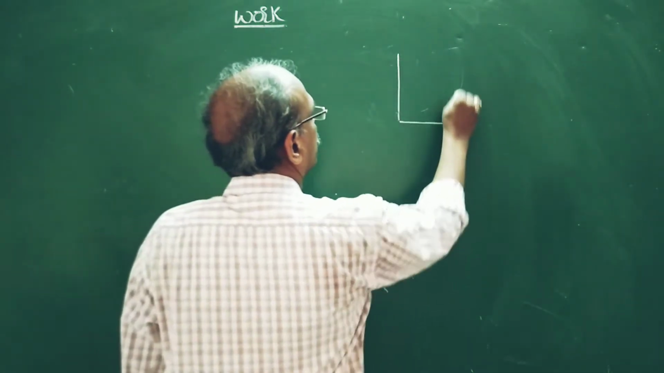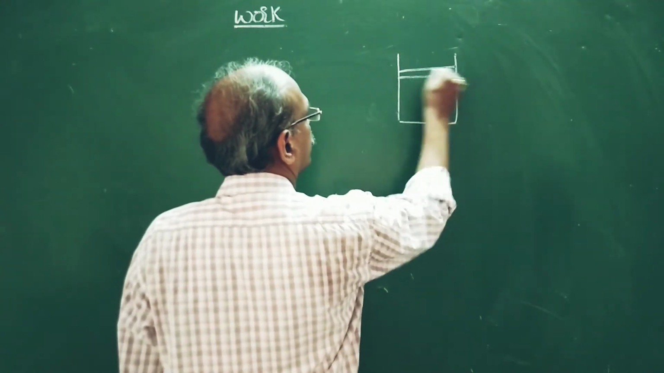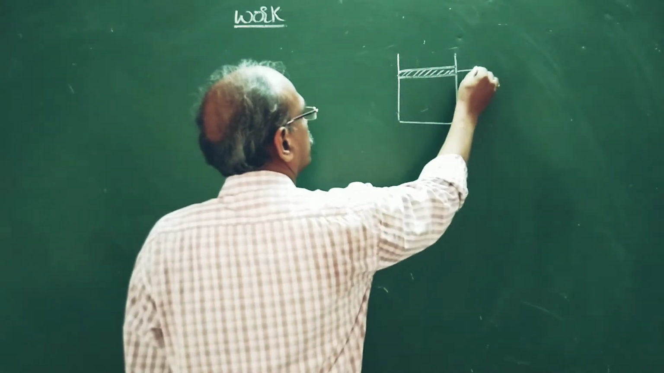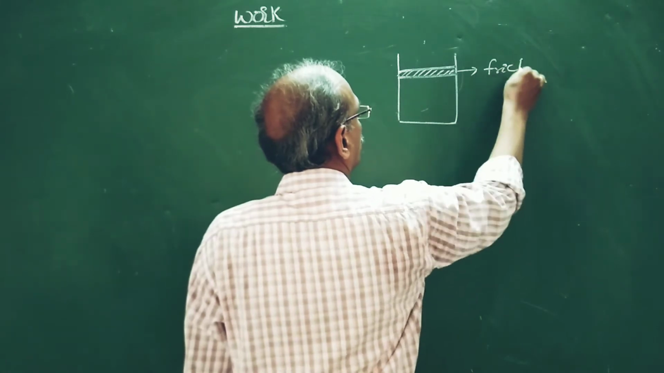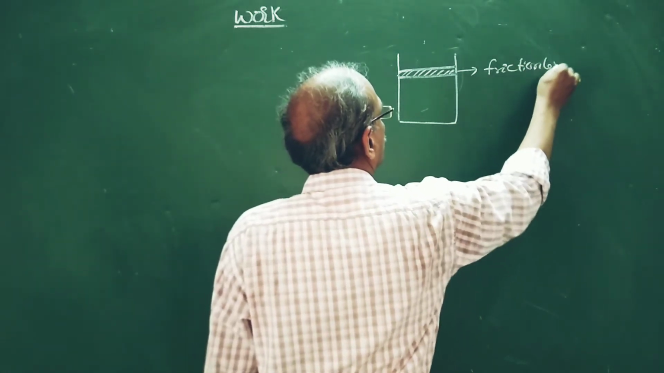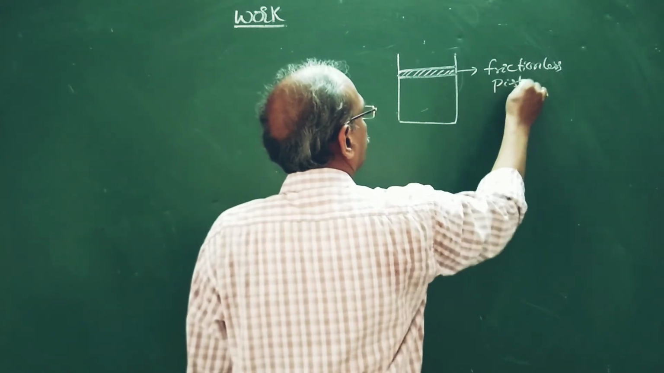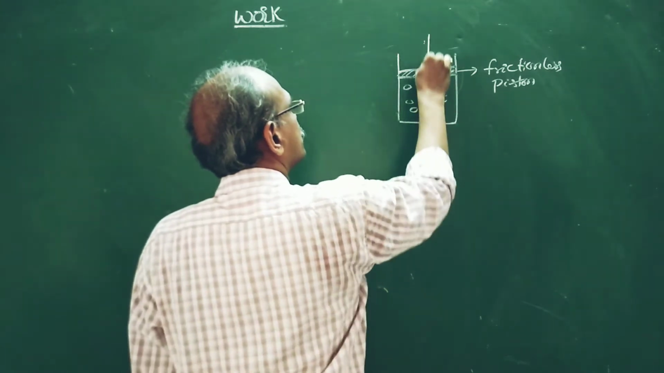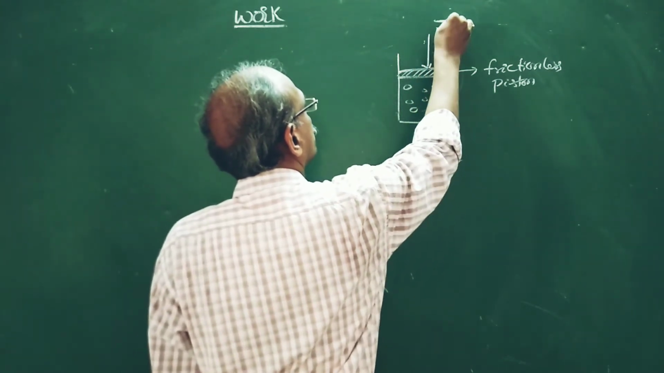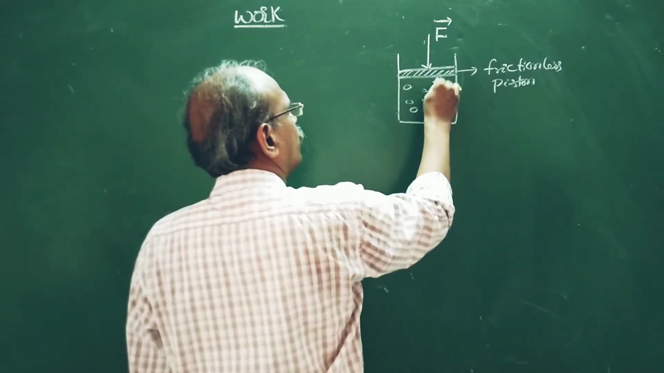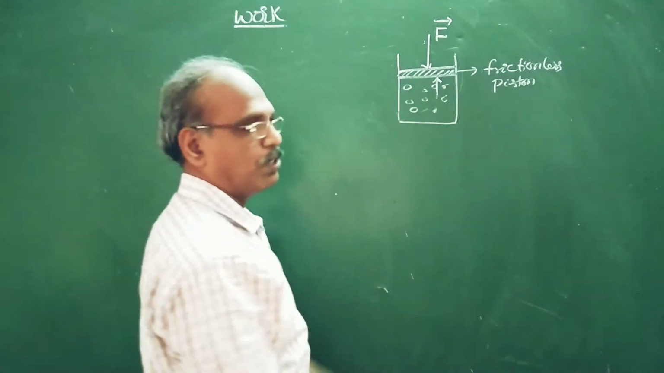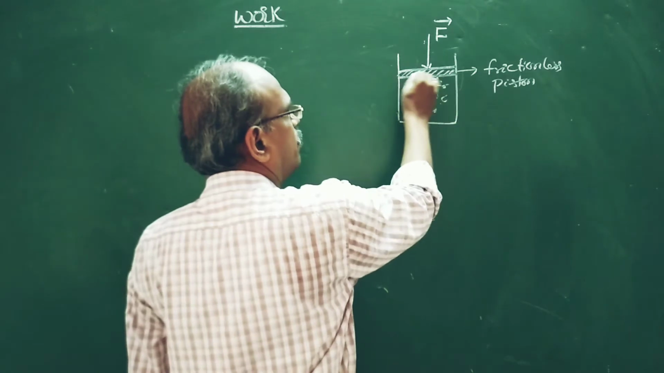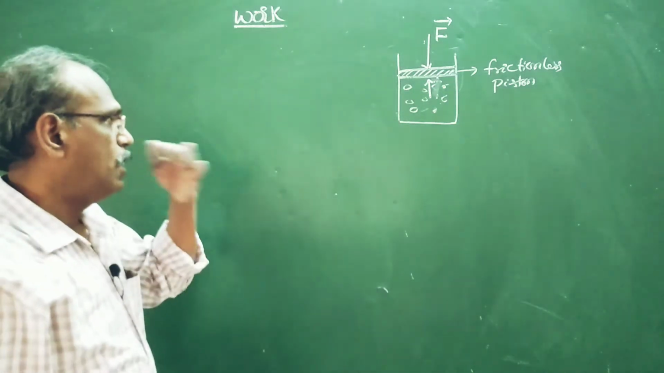Consider a gaseous system enclosed with a piston. This is supposed to be a frictionless piston. It contains a gas. Say this is the external force and this is the force applied by the gaseous system on the piston. Okay. Now work done.